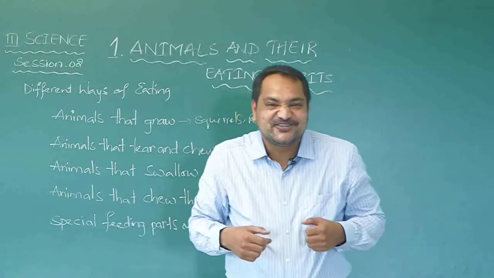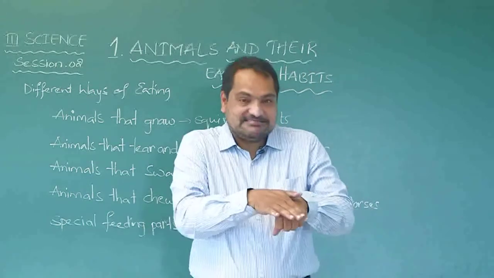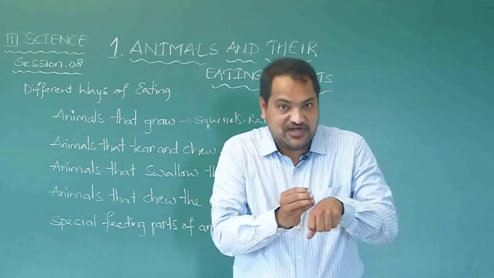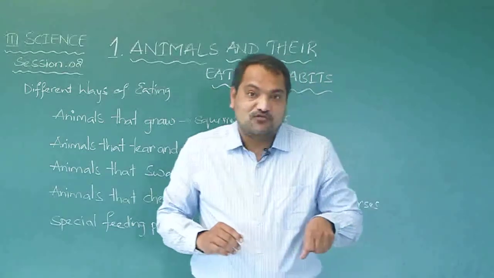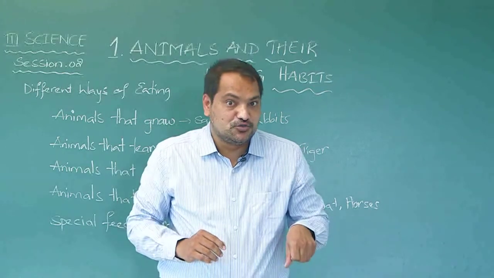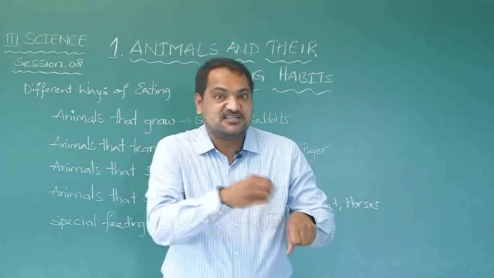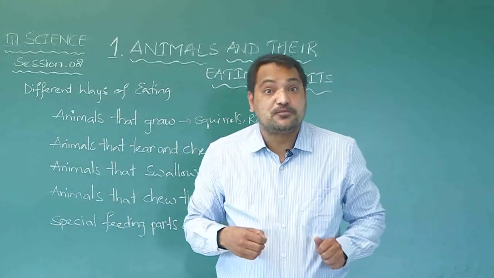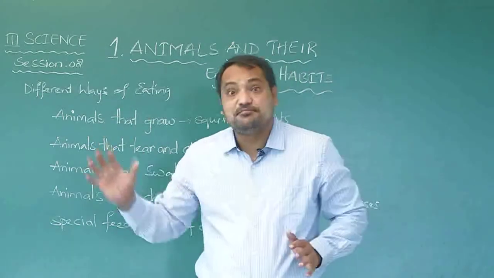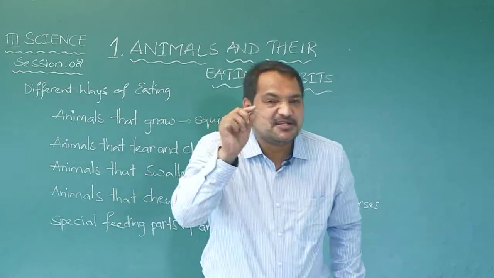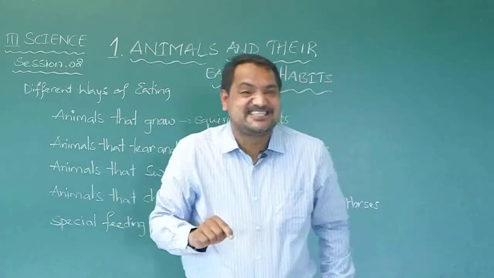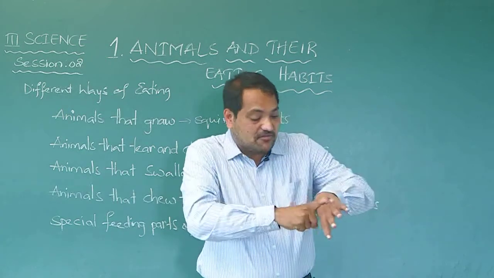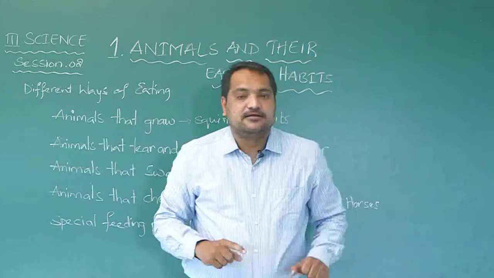Have you seen mosquitoes? At night time they disturb us. When you hit it like that, what do you find? You find blood in the mosquito. What did the mosquito do? The mosquito has sucked our blood. If you have gone to water pools in marshy places, there is a small animal called a leech. What does the leech do? The leech sticks to our body and sucks our blood.